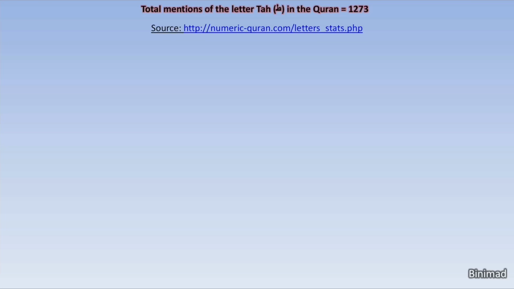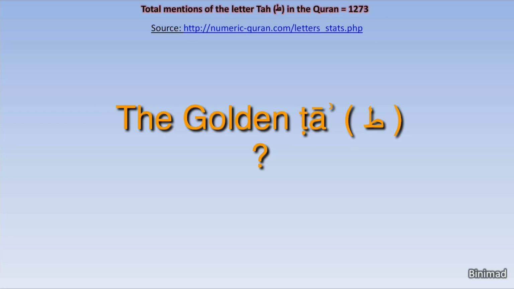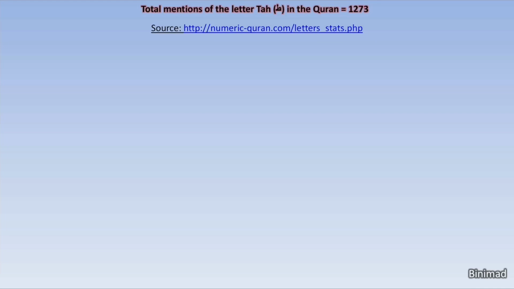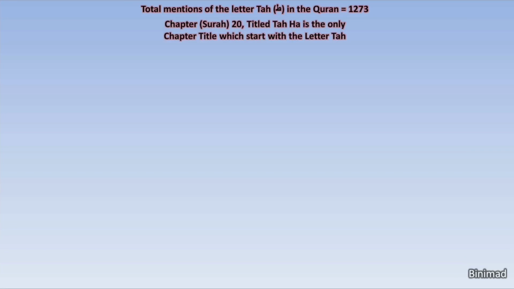Out of those 1,273 appearances of the letter Ta, there is an extra unique Ta, called by some the golden Ta of the Quran. Searching for this, we analyzed the following. Out of the 114 chapters in the Quran, only one chapter has a title that starts with the letter Ta, and it is the chapter called Taha.